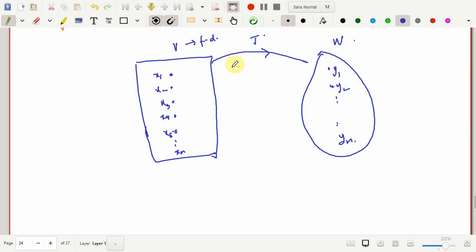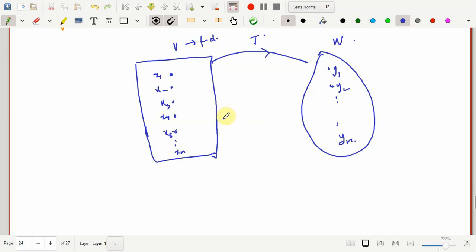We can produce such a linear transformation, in fact a unique linear transformation, provided this collection of points in the domain is linearly independent. Now these n points can be anything, they just have to be a subset of W, but the collection of points that we are taking in V has to be linearly independent.